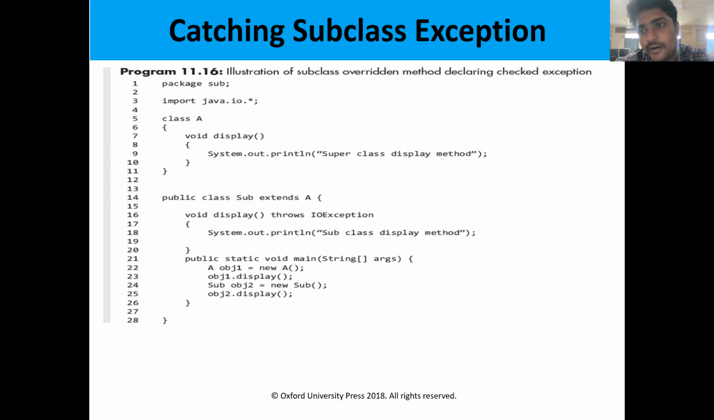So in inheritance, we have the superclass as well as the subclass. The superclass has some methods, the subclass has some methods. In general, superclass methods are overridden by the subclass methods. That means the same method name and same signature will be there. So how do you handle exception handling in those cases?